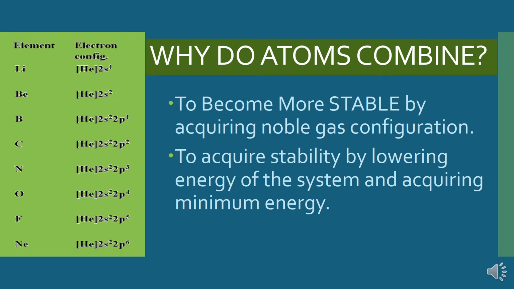The first one is by acquiring noble gas configuration, which is the older concept, and the modern concept explains that atoms combine in order to acquire stability by lowering their energy. It means when atoms combine, due to forces of attraction the energy of the system decreases, and this minimum energy state is acquired, which helps to form molecules. So in this chapter, we'll discuss both of the concepts.